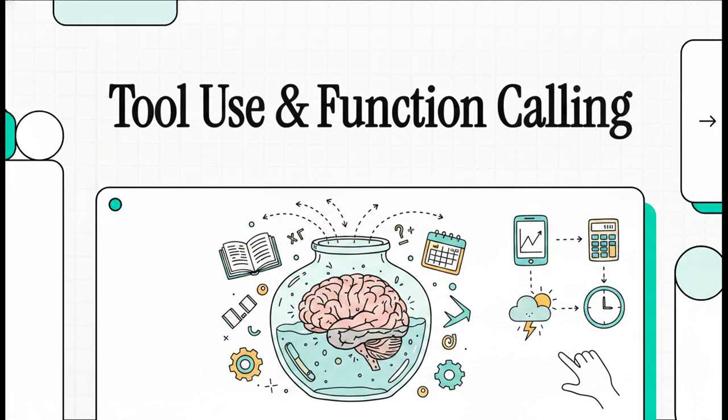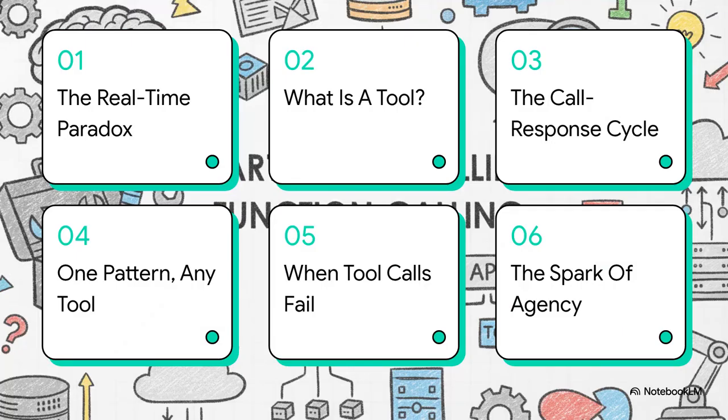And yet, when we use AI assistants today, they magically spit out real-time data, do perfect math, and give us live updates. It's wild. How does a totally sealed-off brain pull that off? Well, today we're unpacking the exact mechanism that makes this magic happen: function calling, or as it's often called, tool use. Okay, let's dive into this.